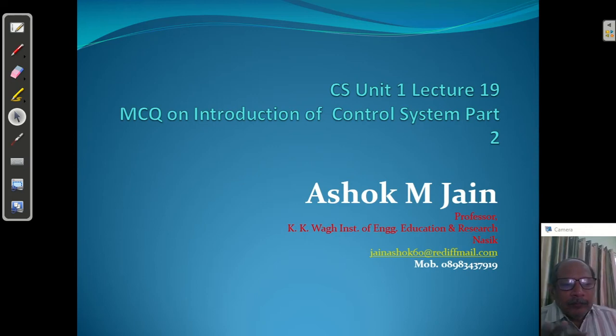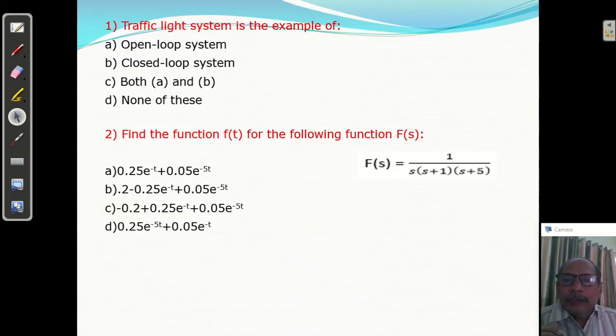So this is the first question I am going to discuss. A traffic light system is the example of. Traffic light system means you will set some time. If you set the time, it will be based on the time. It will not be based on the density of vehicles, right? So traffic light system is the example of open loop system. That is the open loop system.